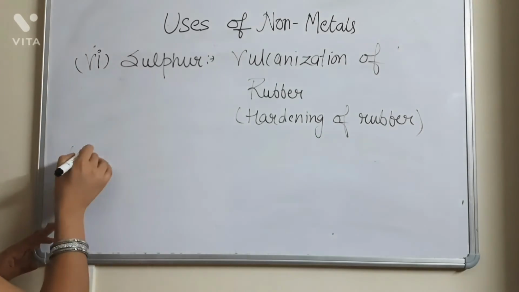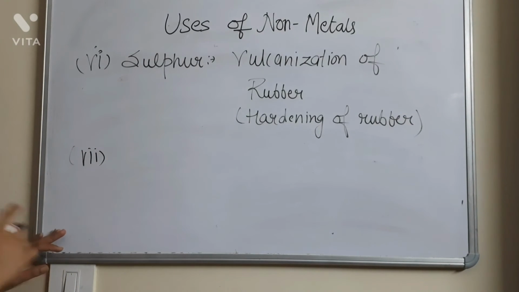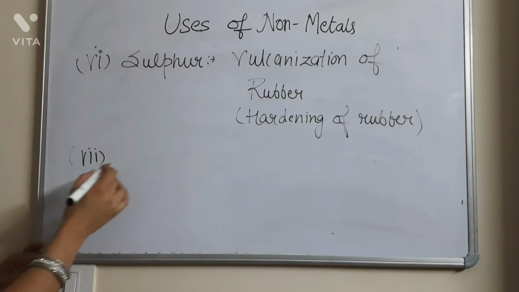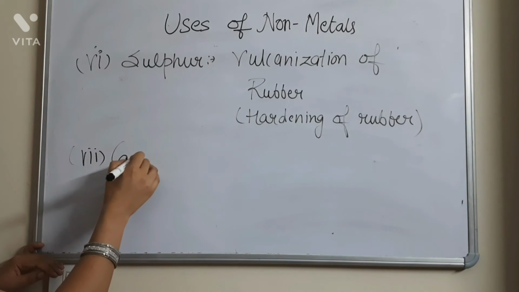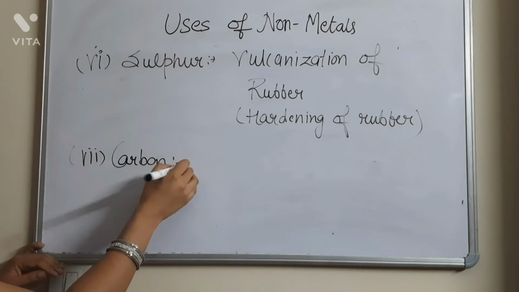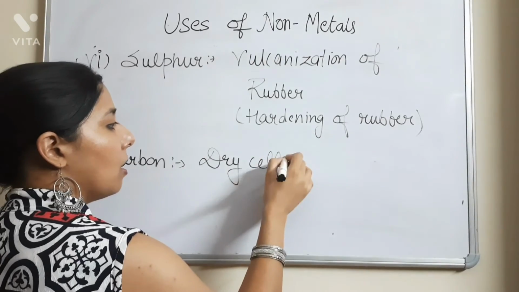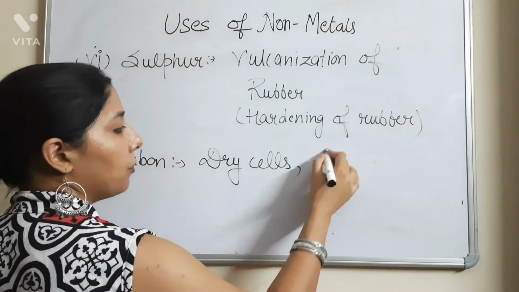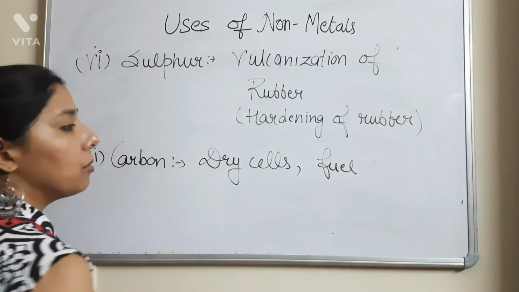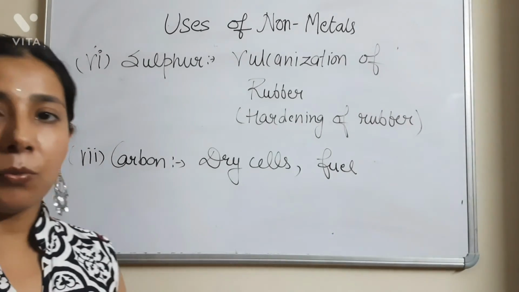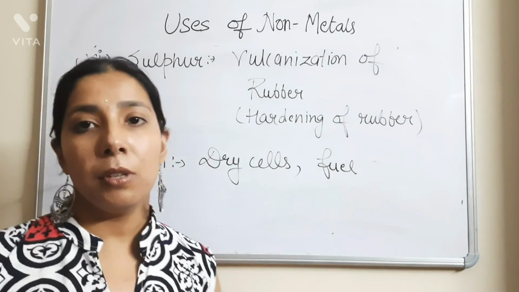And the next, 7th point, use of carbon. So carbon is used for making the dry cells. Also it is used as a fuel. It is also used as a fuel for burning. So fine. So these are the uses of the non-metals.